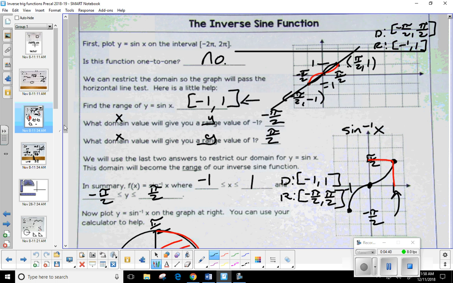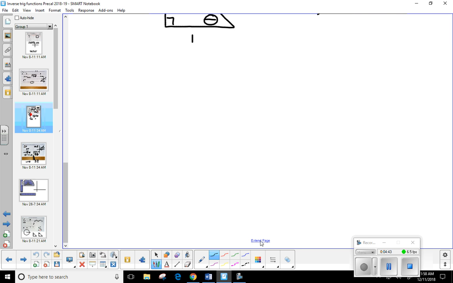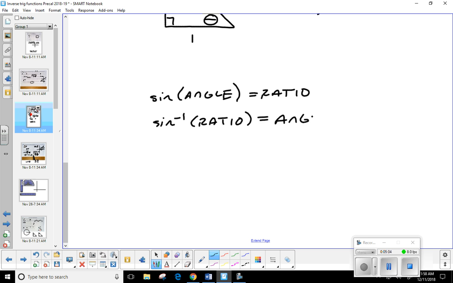If you're trying to evaluate a trig function given an angle measure, remember the answer is going to be a ratio. But if you're given the ratio and you want to know the angle measure that's created, you have to take the inverse. So the inverse of the ratio is going to give me the angle measure. And for the trig inverses, they were very specific about what you can use and what you can't use. So for example, the ratios, what you're putting in, have to be between -1 and 1.